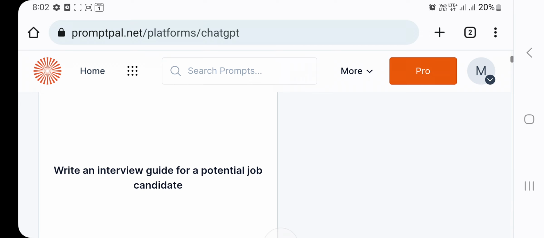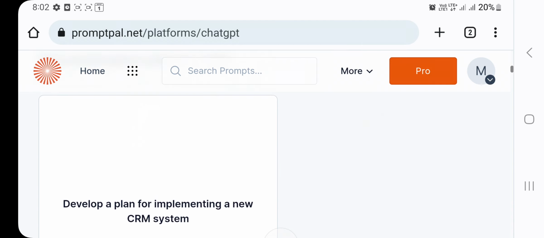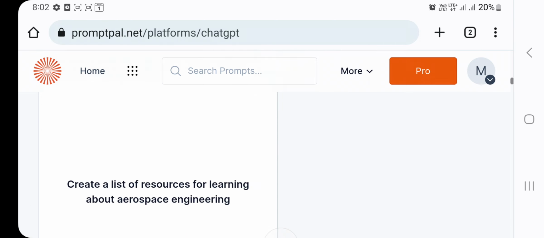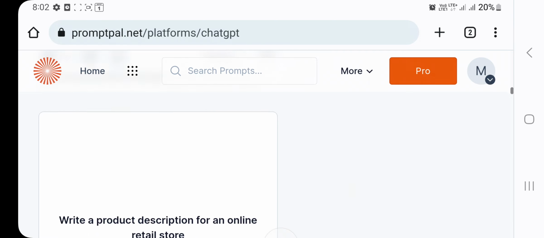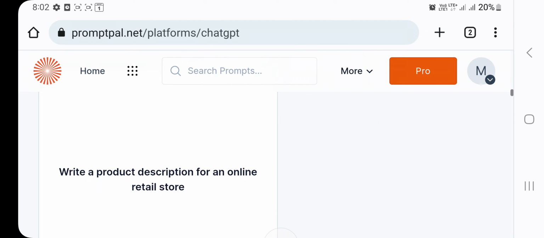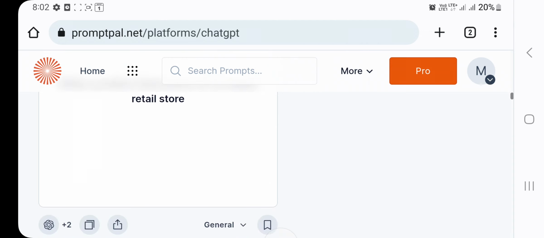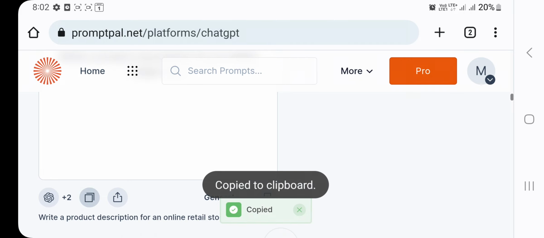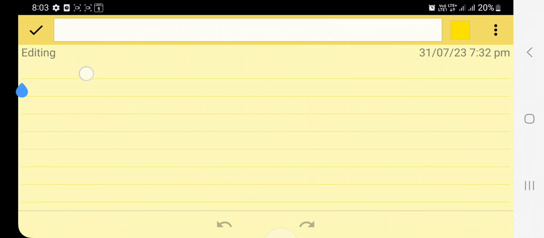Here are various templates or examples which are already available, or you can also produce your own questions. Write an interview guide for a potential job candidate. Develop a plan for implementing a new CRM system. Create a list of resources for learning about aerospace engineering. Write a product description for an online retail store. Here you can find similar ones available. I'm clicking on copy, so it is copied to the clipboard. Now I can edit the prompt which is produced.